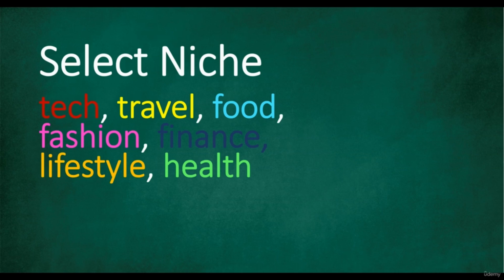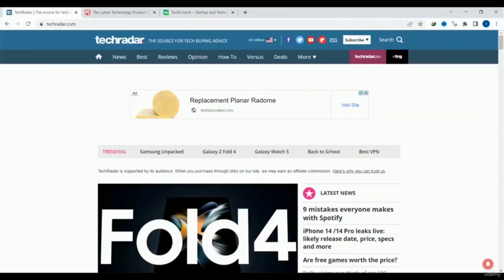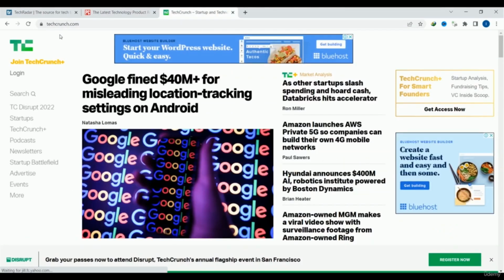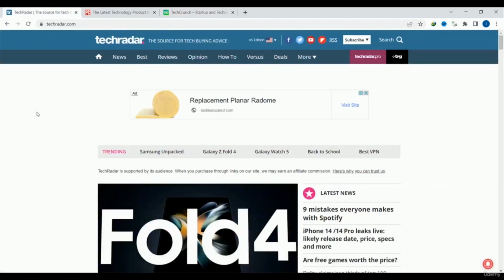So let me show you with a real example. In my browser I opened 3 websites. The first one is TechRadar.com, the second one is PCMag, and the third one is TechCrunch. So you can get an idea of what the blog is about. The blog is about technology.